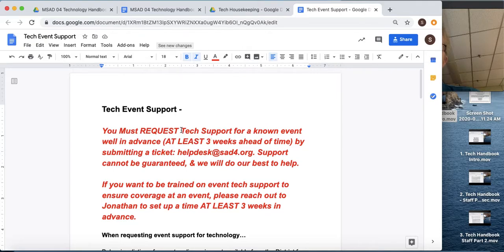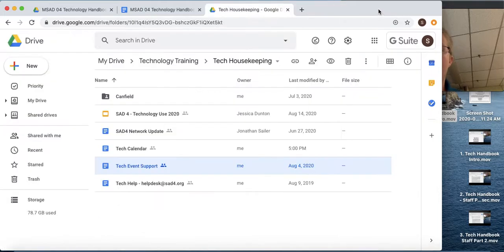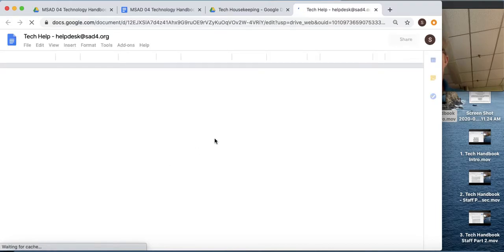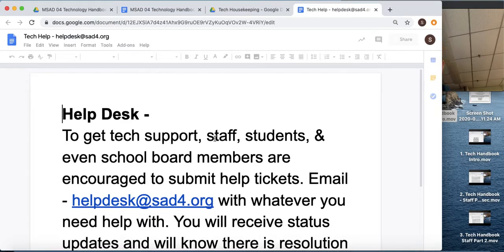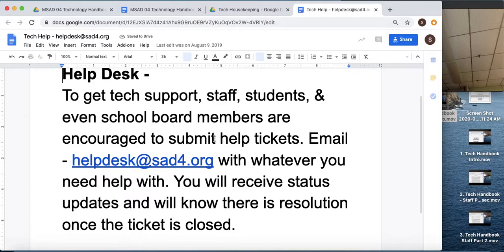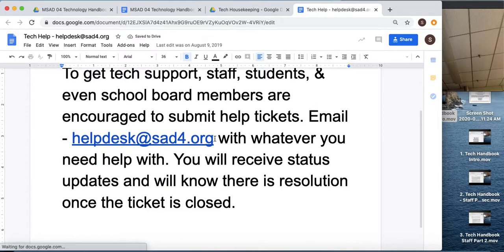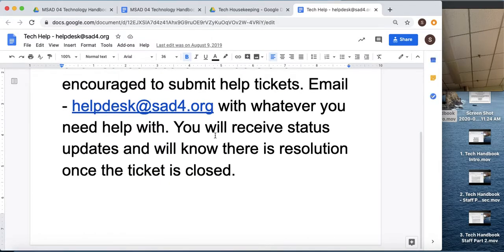Although we've been able to work some pretty good magic the past few months, I wouldn't want to promise that. So just so you know, that is what we request and require. And then if you need tech help, this is just a ticket to the help desk. Okay, so helpdesk@sad4.org, and then you do receive status updates.